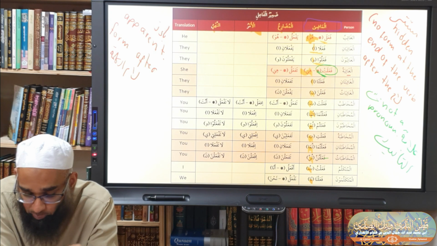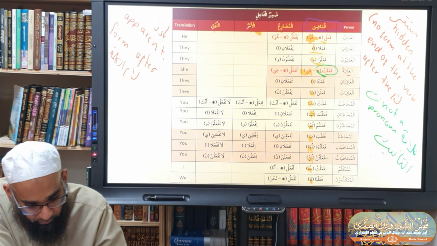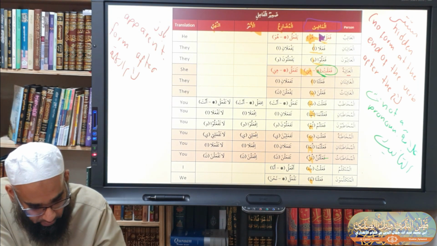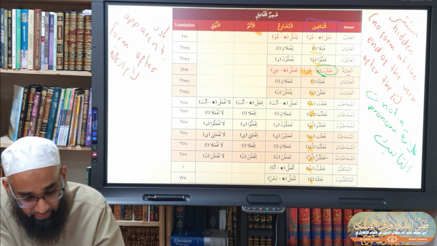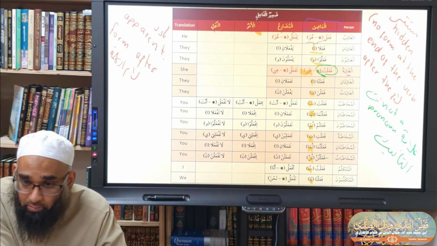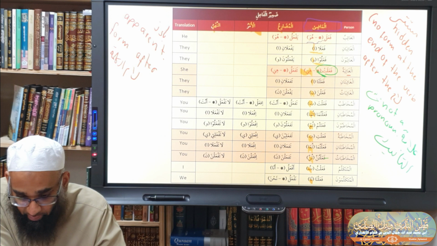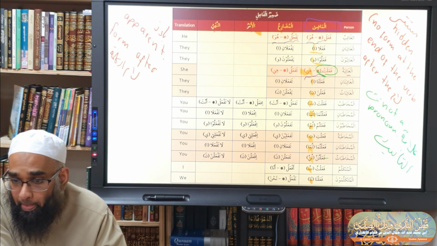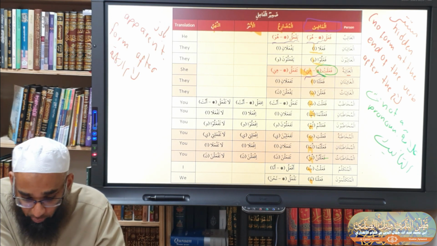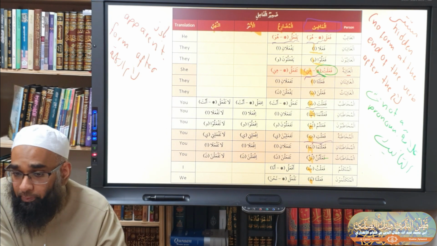So in these two forms, wherever we have the asterisks, like here with fa'ala, that's zamir mustatir. In the mudari, yaf'alu, can you see anything after the lam kalima? The ta, in fa'alti. But the ta and the ti in fa'alti are pronouns.